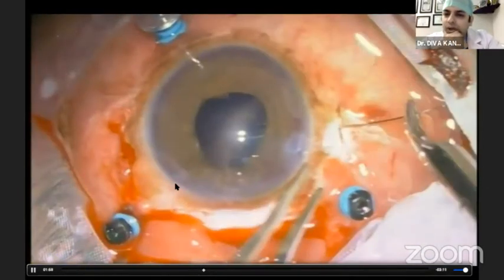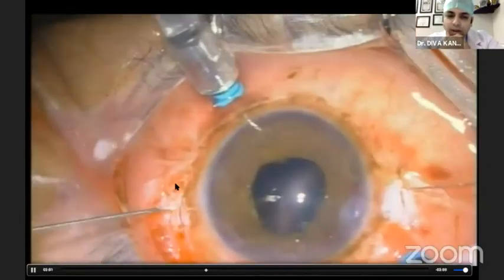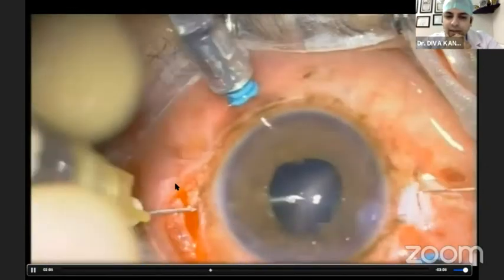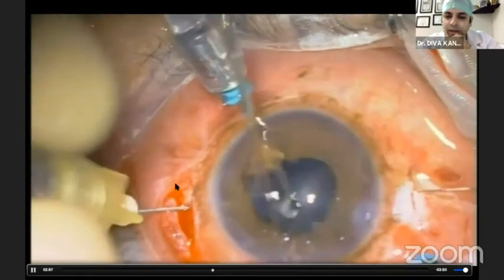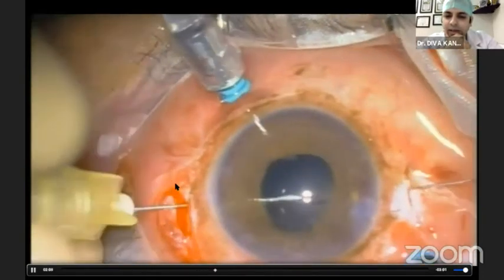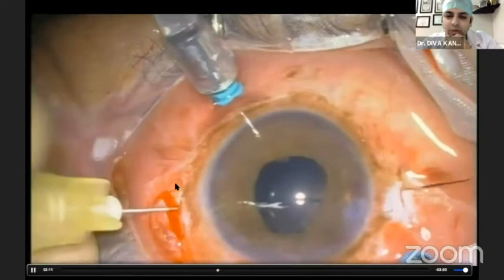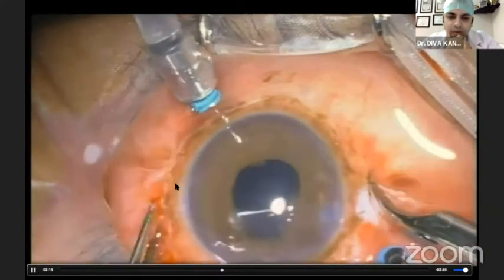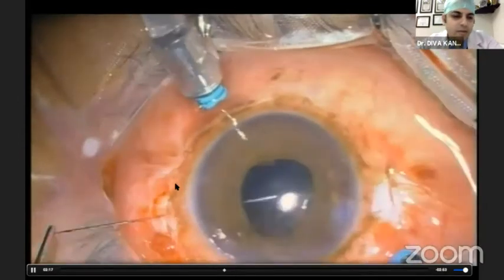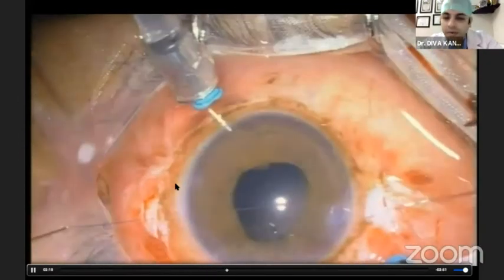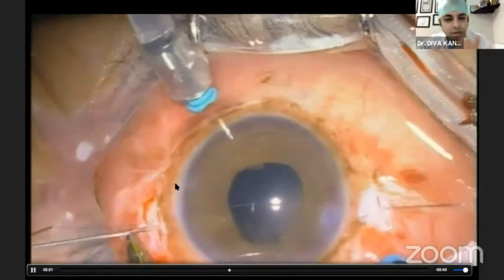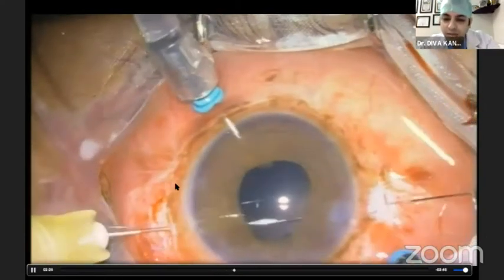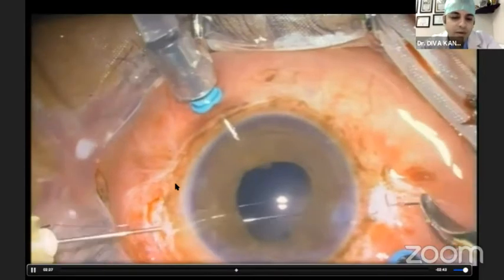Now we use 9-0 Prolene. Then for docking, we use a bent 30 gauge needle, and with the help of that, the Prolene suture is brought out on the other side. Now, a straight forceps helps us a lot in getting this out. So good needles and good instruments are really important if you want to finish the surgery fast. Otherwise, a lot of struggling would be required.